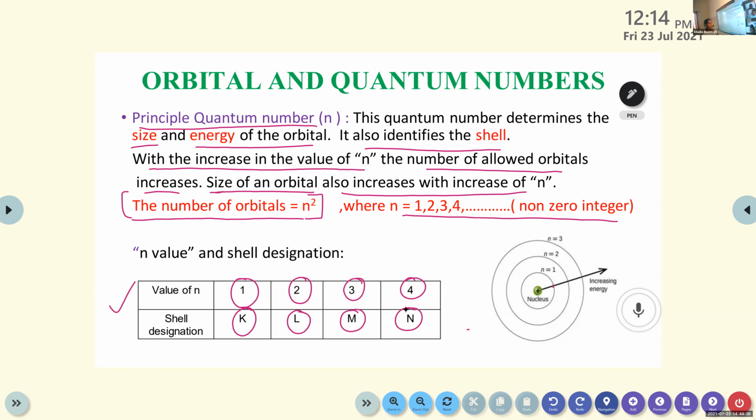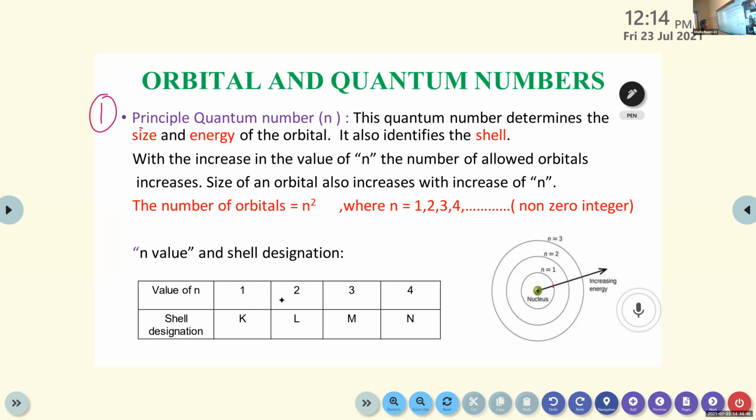Anne Mary, can you please read the slide? Orbital and quantum numbers. Principal quantum number. This quantum number determines the size and energy of the orbital. It also identifies the shell. With the increase in the value of n, the number of allowed orbitals increases. Size of an orbital also increases with the increase of n. The number of orbitals equals n squared, where n equals 1, 2, 3, 4, etc. Non-zero integers. Okay.